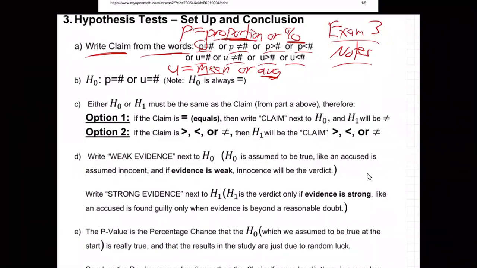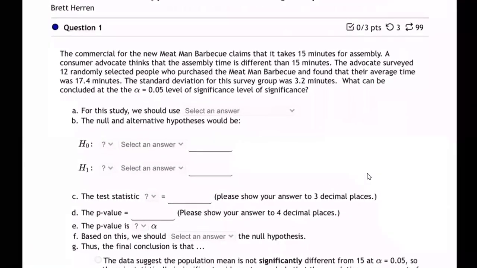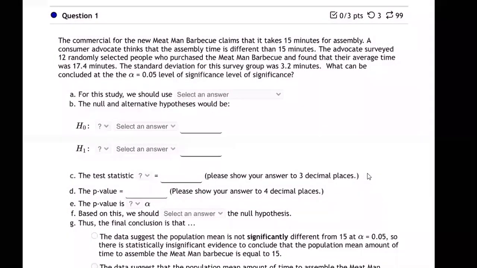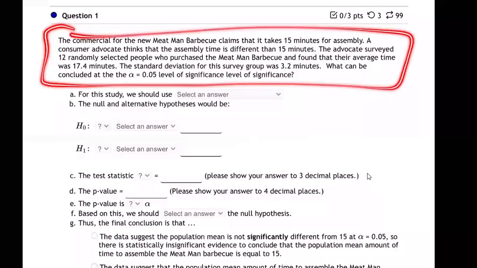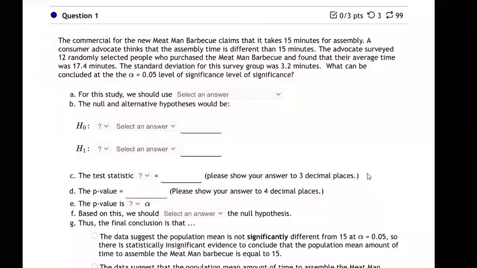So which one do we have on this problem? Let's go back to the question. Are we talking about percentages? Do you guys see any percentages anywhere? I see that it says their average time. Yeah, exactly. Good job. So this is the U kind, isn't it? Yeah, right on. That's U. I'm making the Greek one, whatever. We'll just use a plain U. It's really the symbol that looks like that, but whatever. Who cares? It's just a Greek M. I'm not going to bore you with those details. I just make it like a U. Good enough. And that's what we use for average or mean.